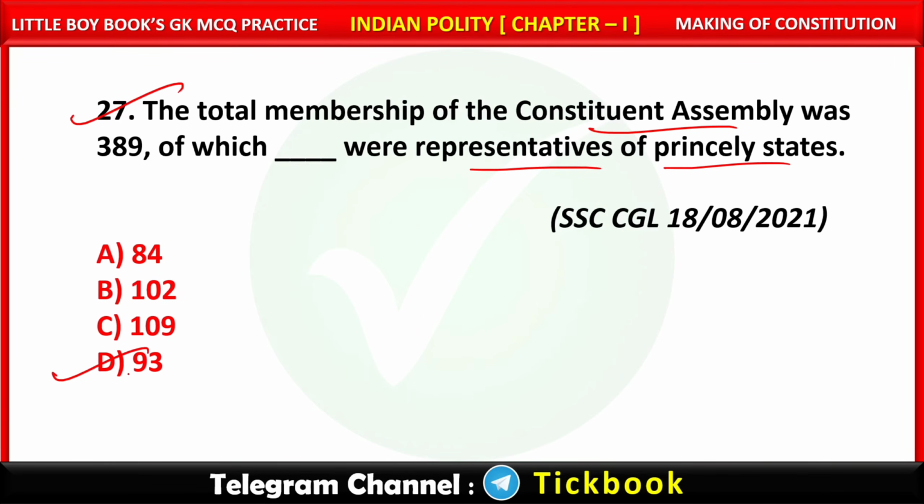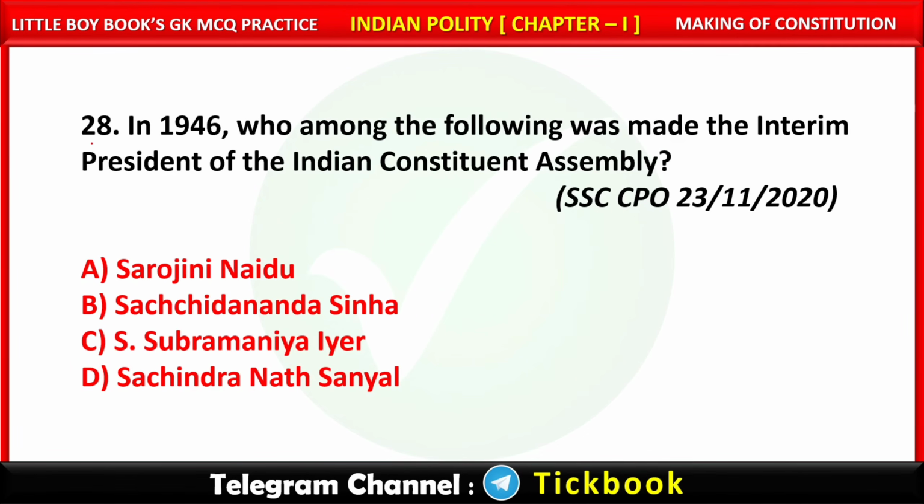Option number D, 93. Question number 28. In 1946, who among the following was made the interim president of the Indian Constituent Assembly? Option number D, Sachchidananda Sinha is the right answer.